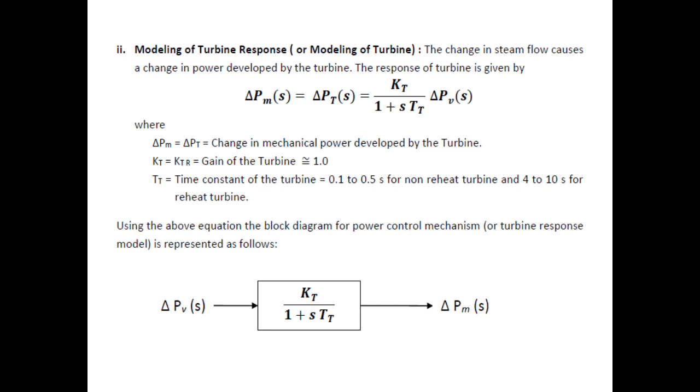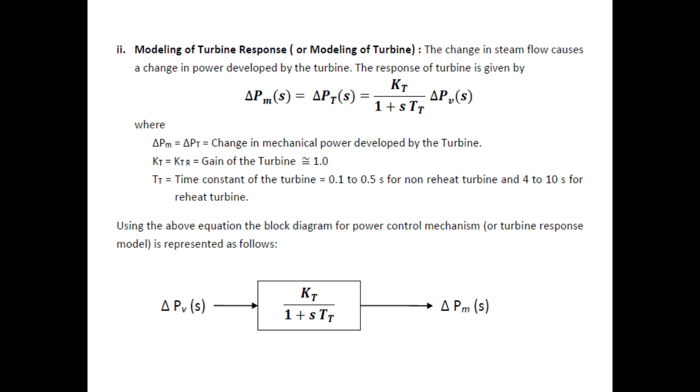Whenever the mechanical energy supplied to the generator changes, accordingly the electricity produced from the generator will also change. The change in the steam flow causes a change in the power developed by the turbine. The response of the turbine is given by del Pm of S. In some of the books, instead of the suffix m, capital T is also used: del Pt of S, or del P suffix Tr, is equal to Kt divided by 1 plus S Tt into del Pv of S.